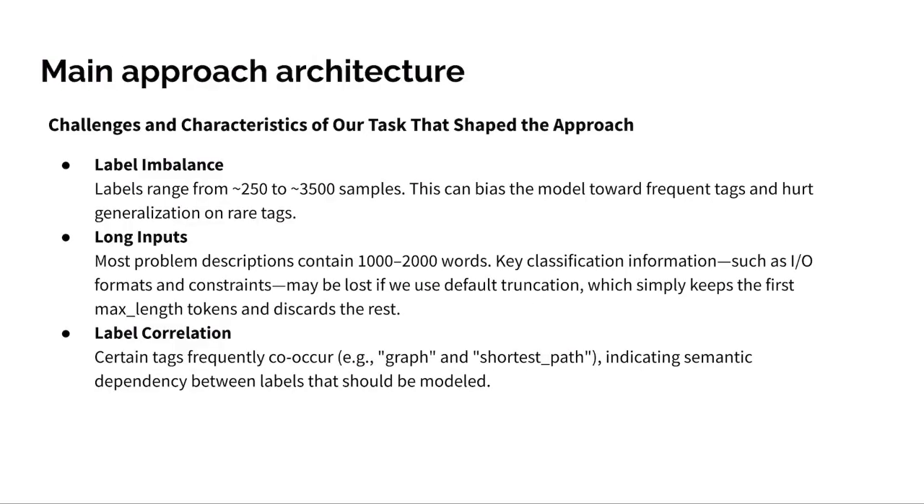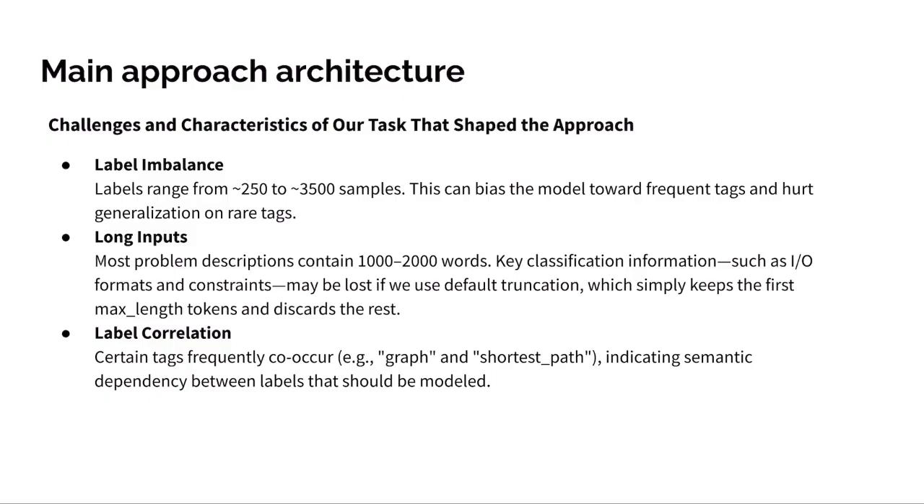First, we will introduce the challenges and characteristics of our task that shaped the approach. There are three challenges and characteristics. First is label imbalance. Labels range from 250 to 3,500 samples. This can bias the model toward frequent labels and hurt generalization on real text.